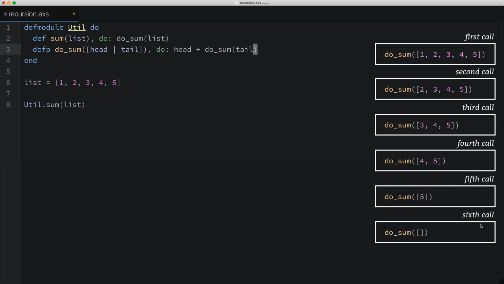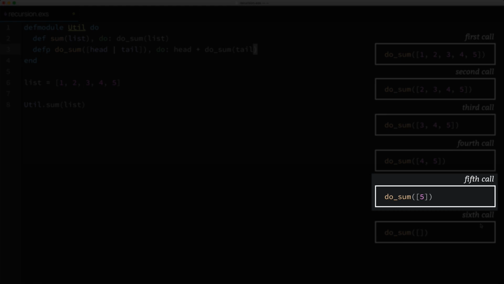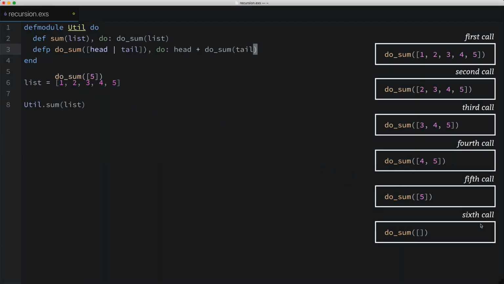But for the moment, let's focus on the iteration where the doSum function is called with just the last number in the list, the 5. So in this scenario, the head variable is bound to the 5, but there are no remaining numbers. The tail is essentially an empty list. Let me ask you this. If we call the doSum function with an empty list, will this pattern matching expression right here work?